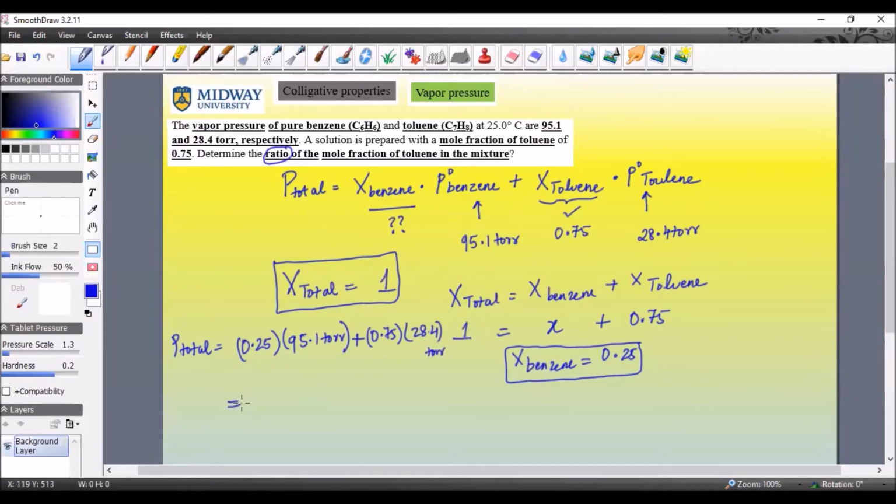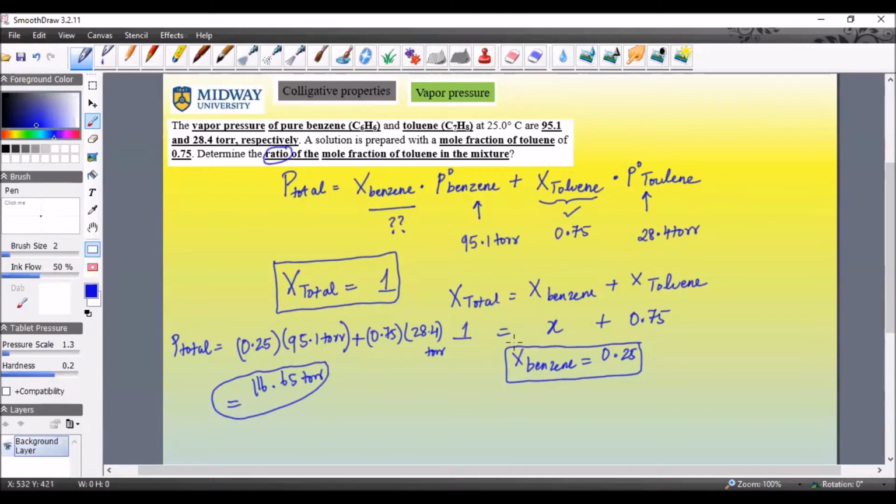So as I said, mole fraction does not have a unit, so you simply do 0.25 times 95.1 plus 0.75 times 28.4. Okay, so it's 116.65 torr. Now this is the total vapor pressure of the mixture.